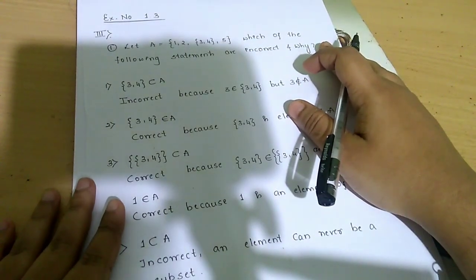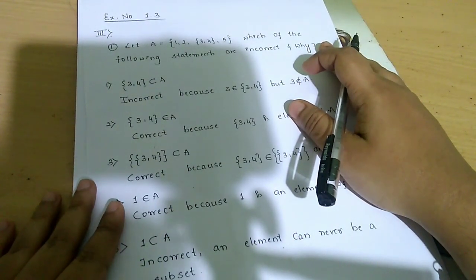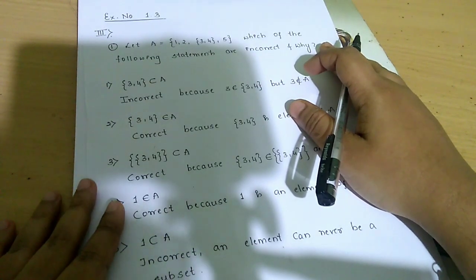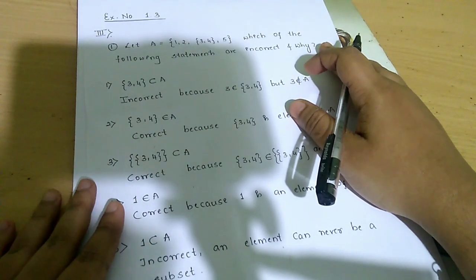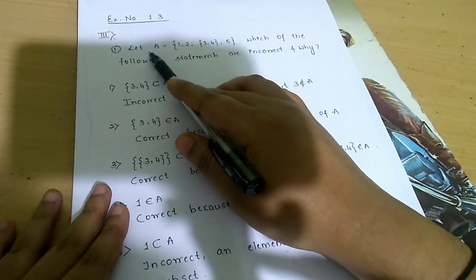Hello students, I had given you exercise number 1.3 in that third main as an assignment. So I have solved it here and I am going to explain the third main, all the correct statements and incorrect statements. Do follow up and see what answers you have written. Check whether you have written the correct answers or incorrect answers. Clear? So what is given in third main?